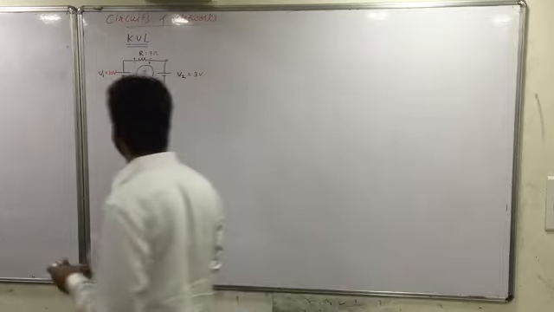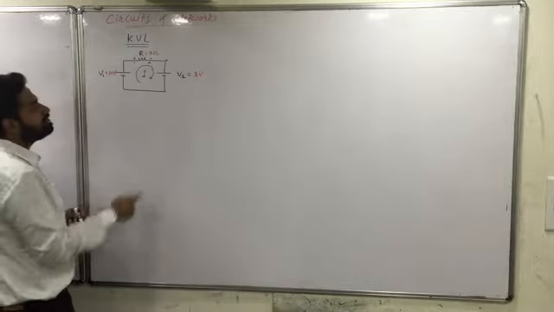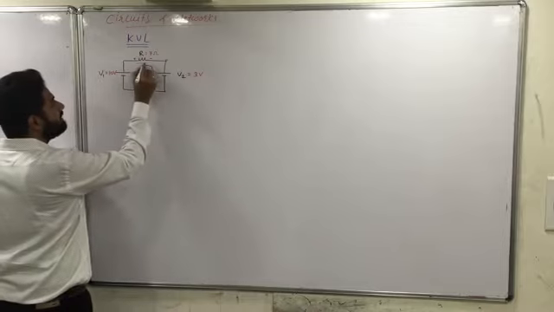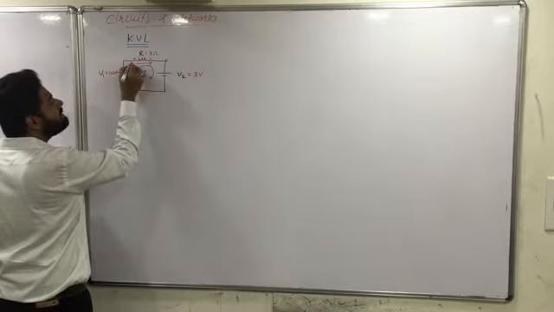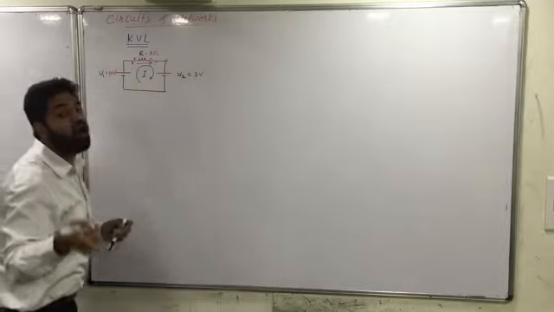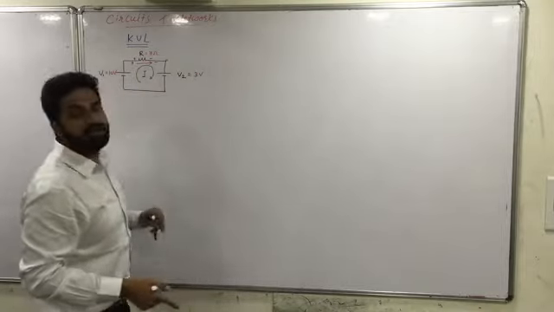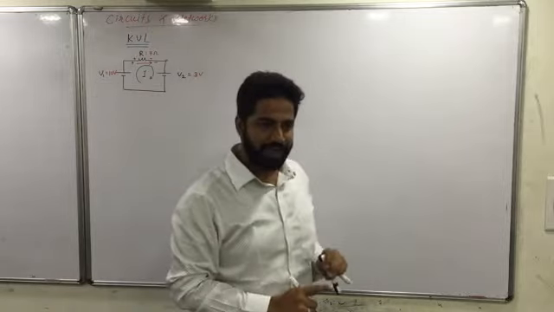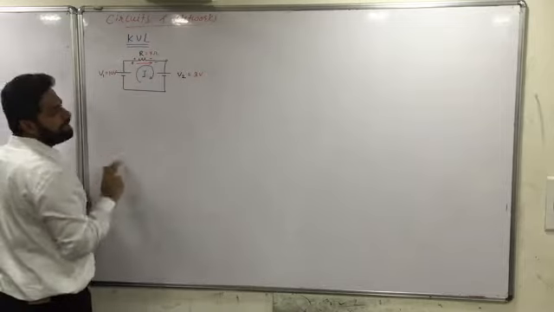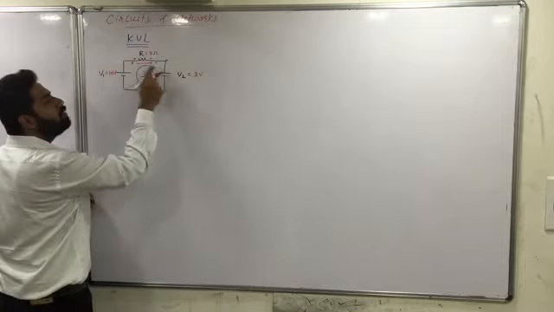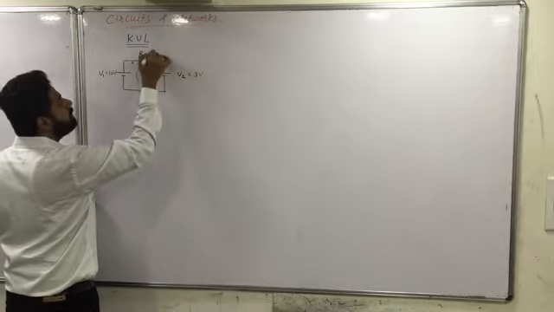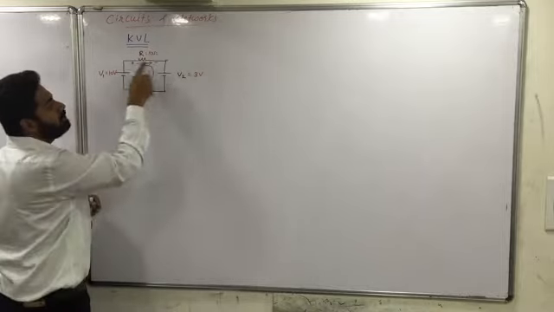So if my considered or assumed direction of current is like this through the resistor, obviously this terminal is at higher potential and this terminal is at lower potential according to my current assumption. Clear? Fine. So now we have a current flowing like this, and I have got a polarity of voltage across resistor R, which is 7 ohms. I'll put it 10 ohms actually. Fine, 10 ohms, and it is plus minus like this.